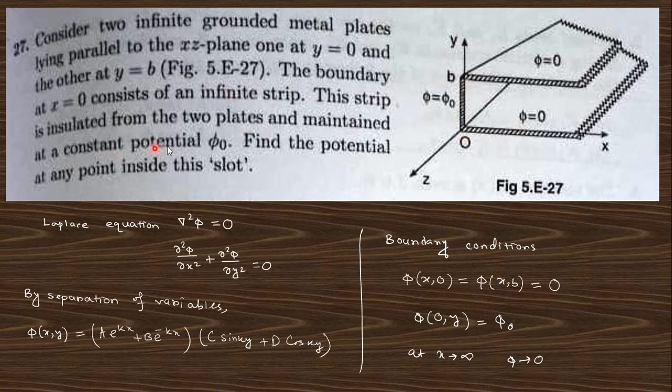Okay, the strip is insulated from two plates and maintains a constant potential phi 0. Find the potential at any point inside of this slot. So in the inside there is no charge, that is, the Laplace equation is satisfied. We solve the Laplace equation by the separation of variables.